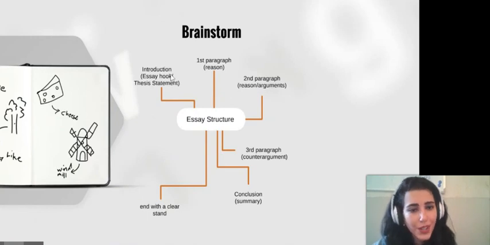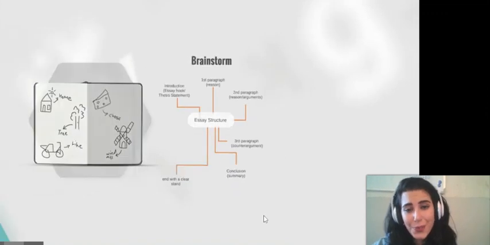Now, essay structure. How do we divide our paragraphs? Of course, with an introduction. We have to include an essay hook, and it should definitely have a thesis statement in order to clearly state our stance. The first and the second paragraphs are our reasons, and we should include what our point of view or standpoint is, along with arguments and examples. The third paragraph is the counter argument. By the way, counter arguments are really important because they make your point of view even stronger. You should have a conclusion that ends with a clear stance without changing your opinion, of course.